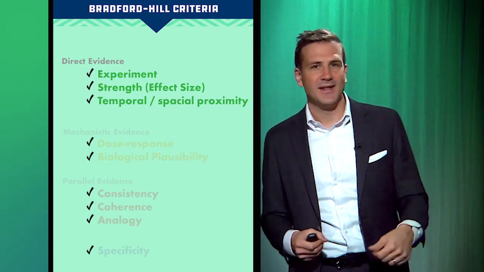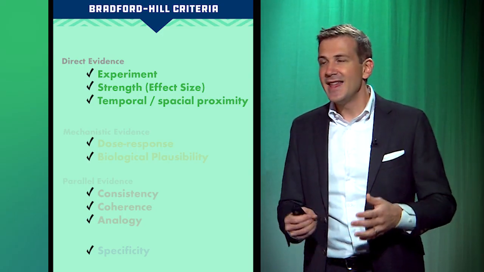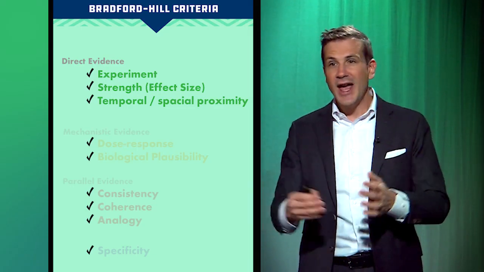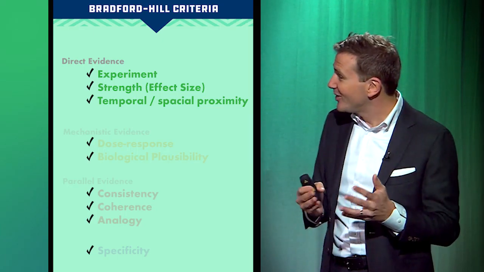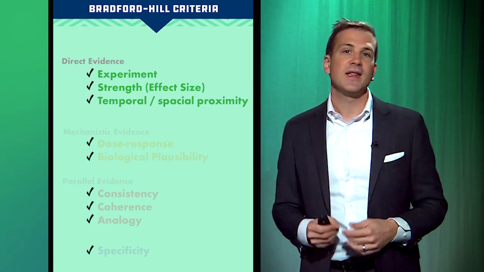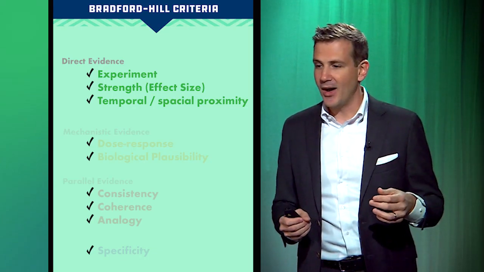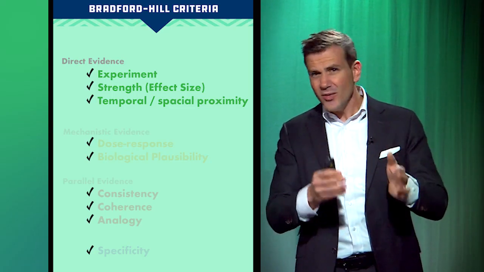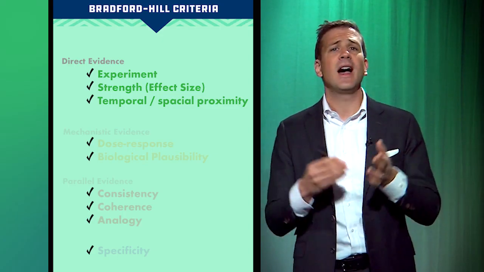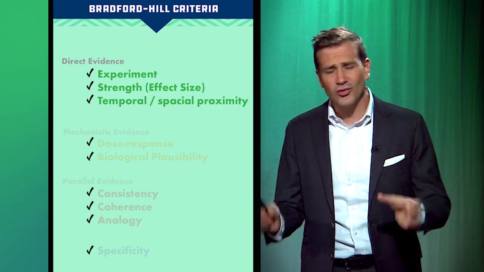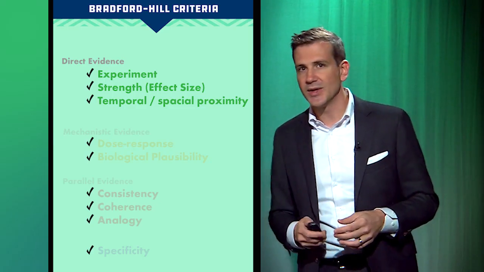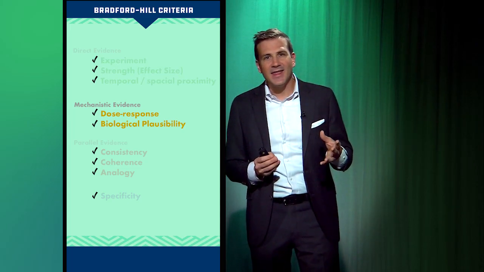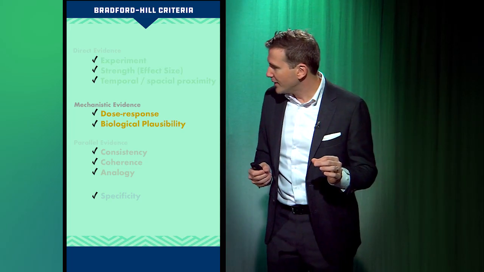Temporal spatial proximity. So this is sort of intuitive. It says that the thing that you think causes the outcome should happen before the outcome. And the closer it happens to the outcome, the stronger the evidence is. So if you're thinking about alcohol consumption and the risk of getting in a car accident, you would find that the closer you drink alcohol to getting in your car, the higher the likelihood of you getting in a car accident. That is a strong bit of evidence that drinking alcohol increases the risk of car accidents. That is temporal evidence.